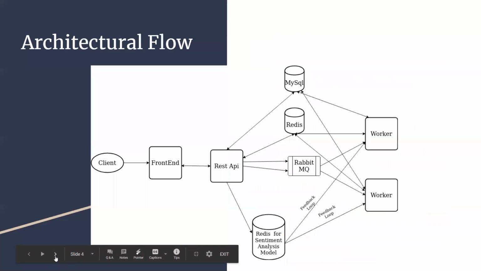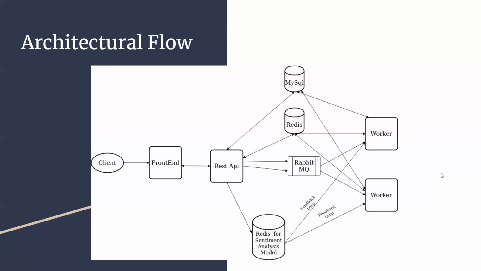Moving on, my project partner will go through the architectural flow. Yeah, so we built our project primarily using Kubernetes with Docker images as containers. The general flow of our service is that documents come into the front end. The REST API sends the documents to the workers through RabbitMQ to balance the workload.